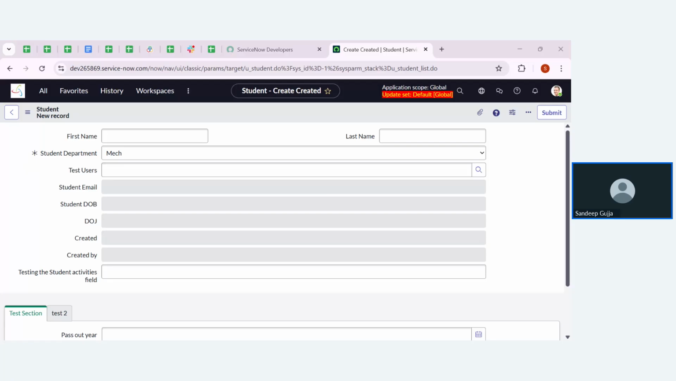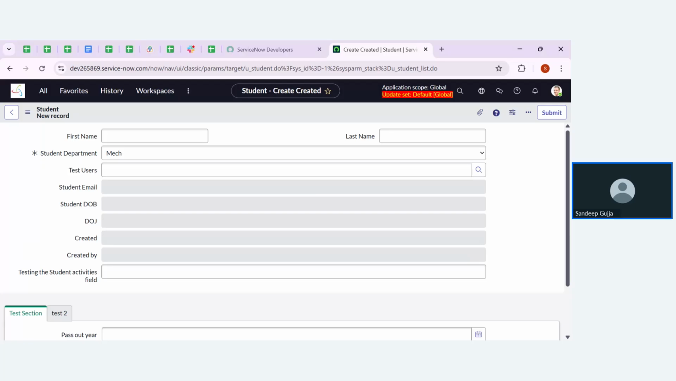Everyone able to see the screen? Everyone able to see the instance? Please give a thumbs up in the chat box. Send an emoji, that is also fine. That's great. Everyone is able to see the screen.